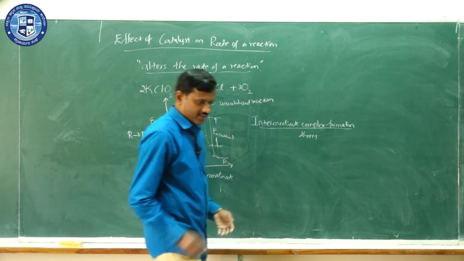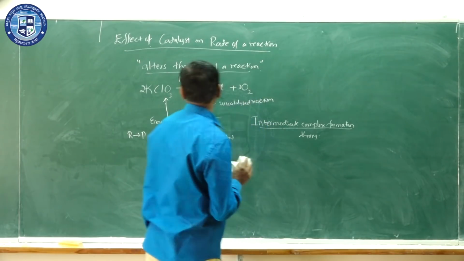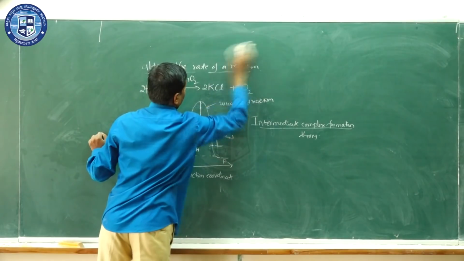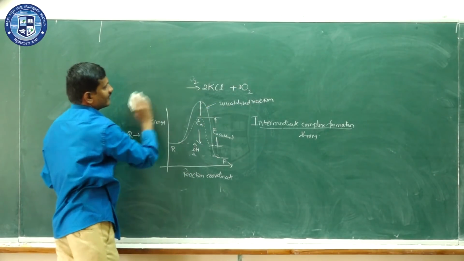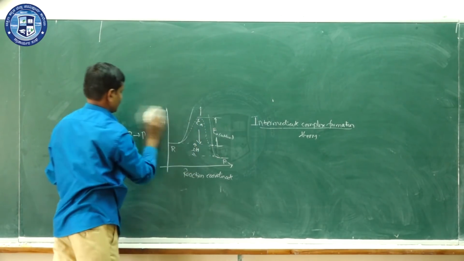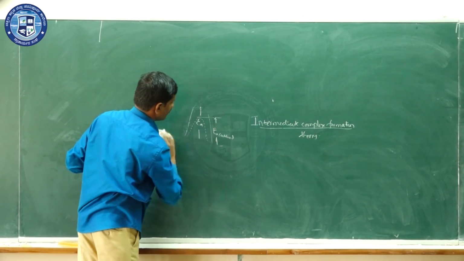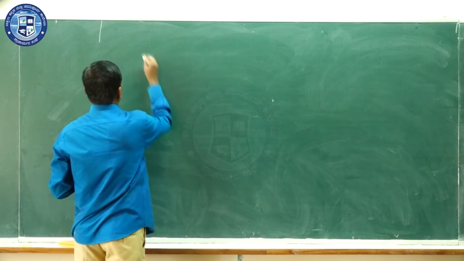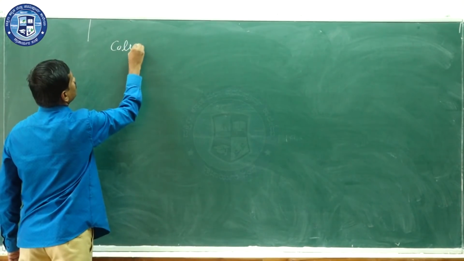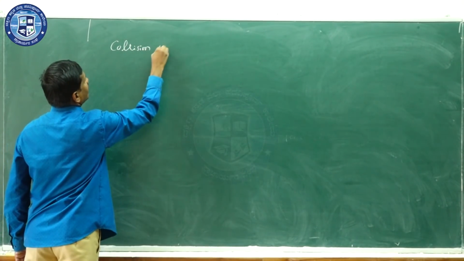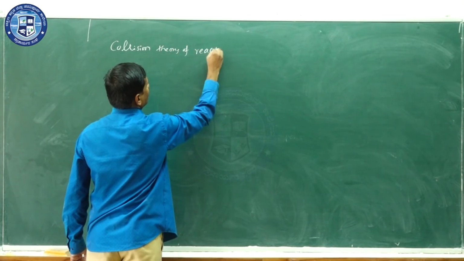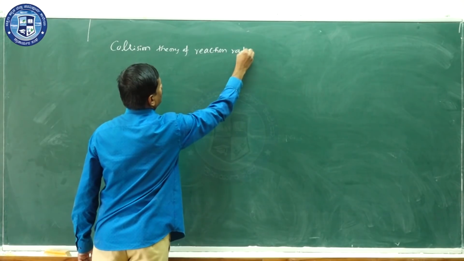Next let's study another important concept in this chapter, that is collision theory of reaction rates. The last concept, collision theory of reaction rates.